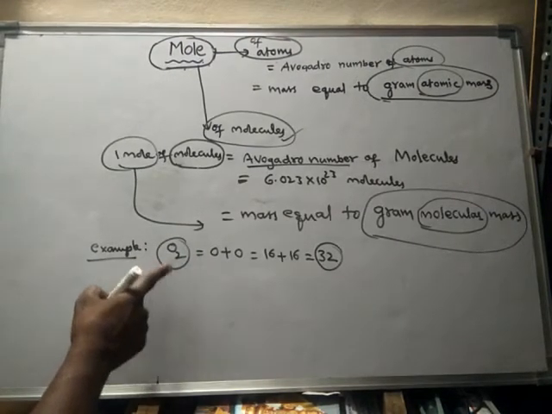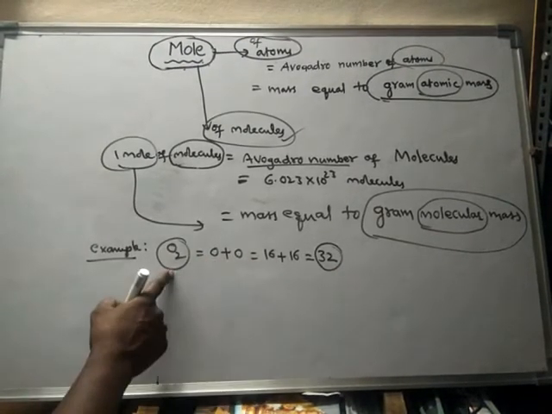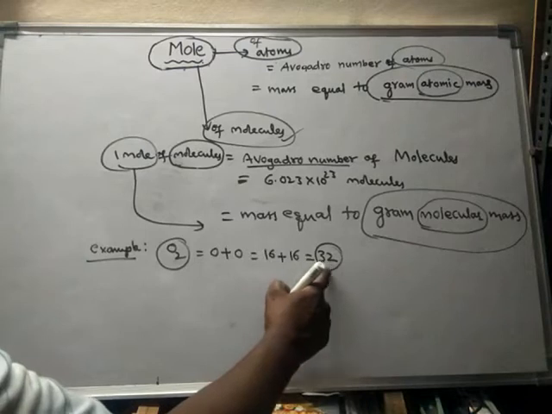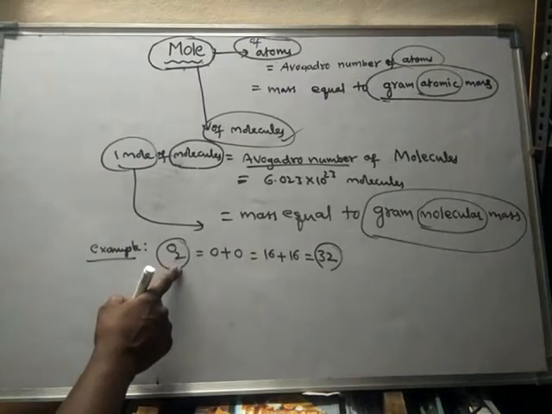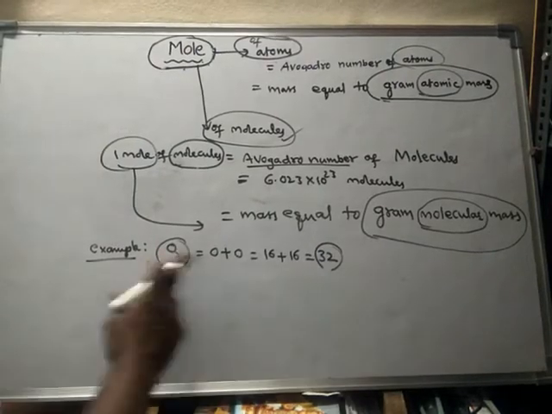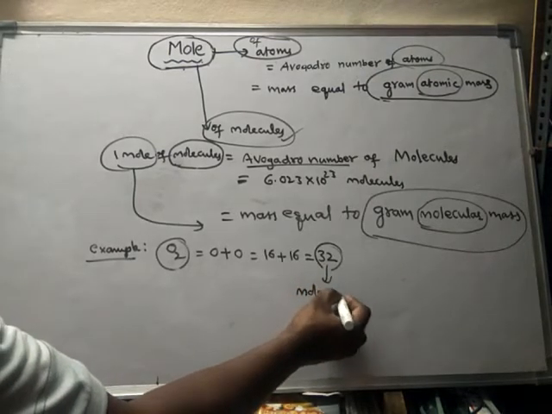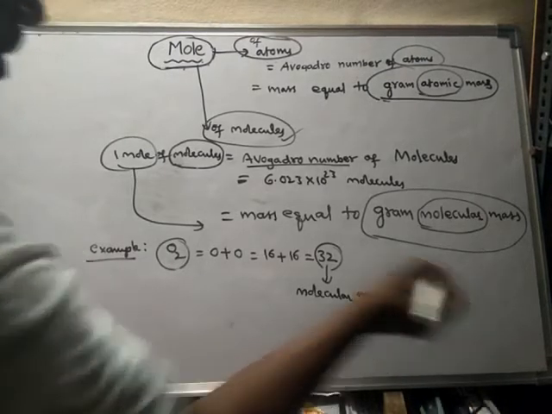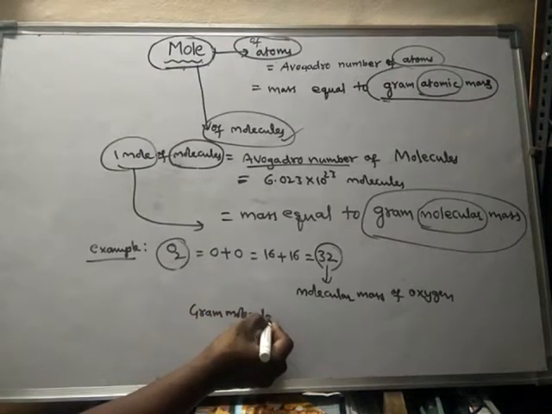This is a molecule and its mass; this is an atom and its mass. The oxygen molecule contains 2 atoms. Hence we have to add the atomic masses of these 2 atoms. So finally you will get some value, that value will be equal to the mass of this molecule, and it is said to be the molecular mass. What is the molecular mass of oxygen? It is 32. So this 32 is called the molecular mass of oxygen. Then what is gram molecular mass? Gram molecular mass of oxygen.